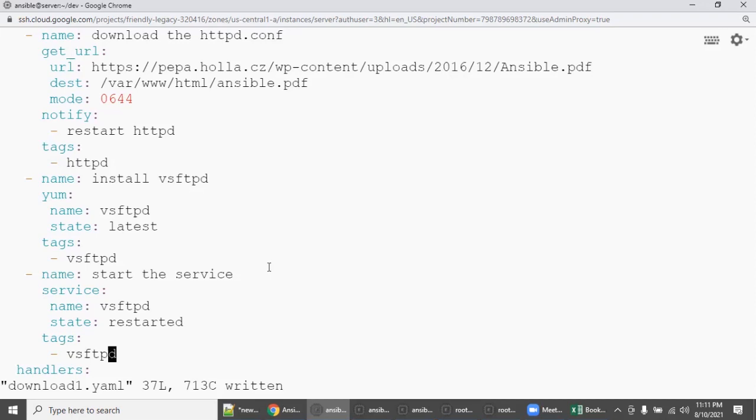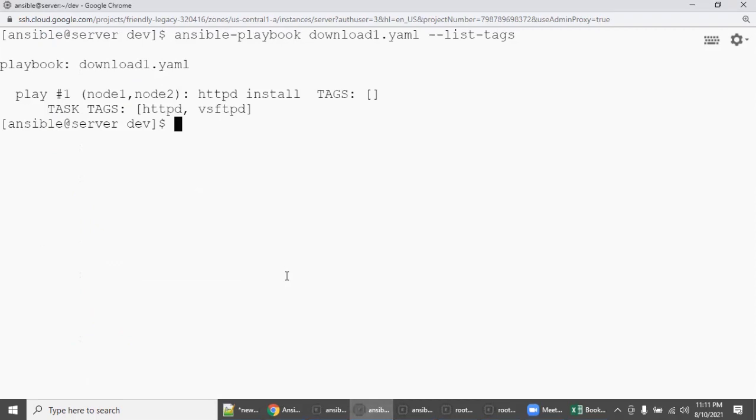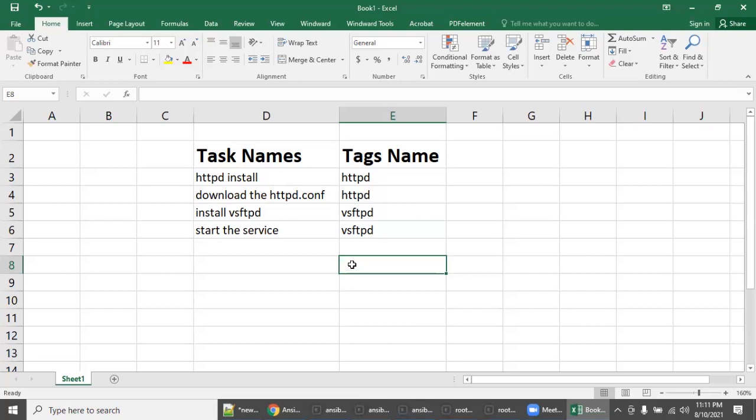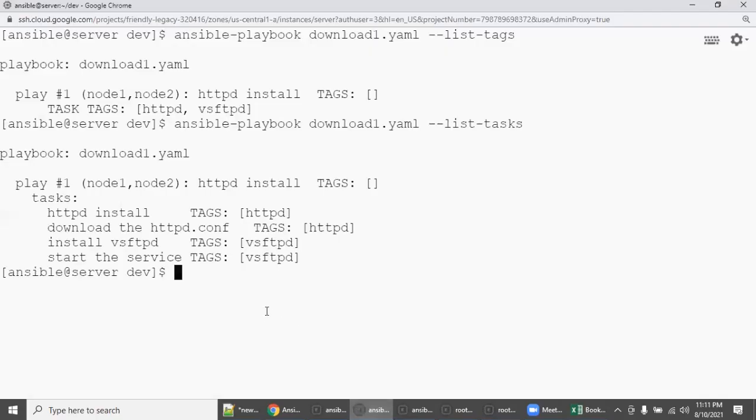So now you run another command. Okay, list tags. Now you list the tasks. See here. Now you are able to correlate with the Excel sheet. This is how I used to study. As I was a beginner, I used to study like this to make sure I am good in concepts and hands-on, right? So now we need to run this.